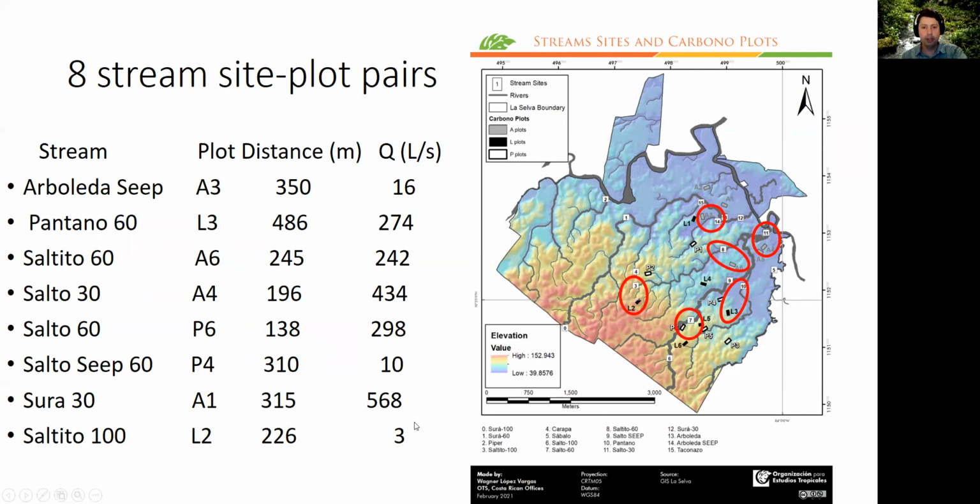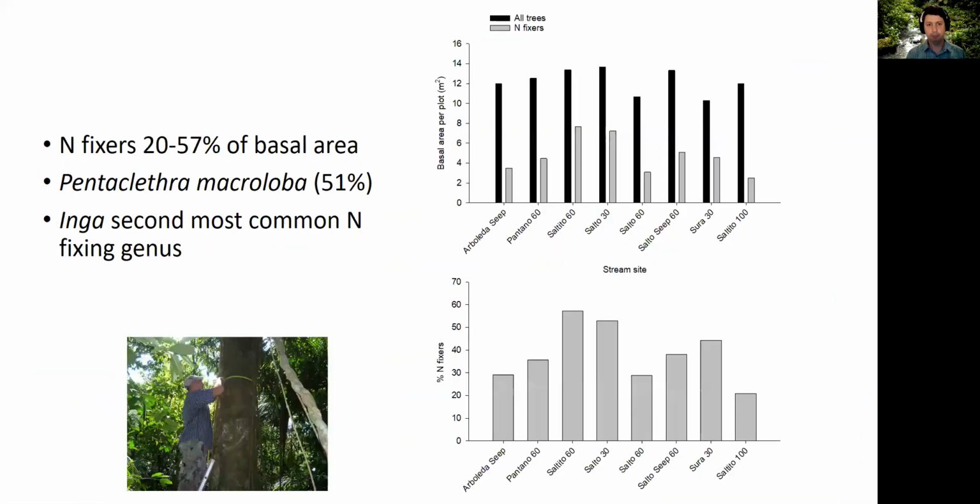I also included the discharge. You can see that we have a couple of small streams and some medium-sized ones and a couple of big ones. For now, I'm combining all of them together just to see, is there a signature from the trees that we can see in the nitrate in the stream?